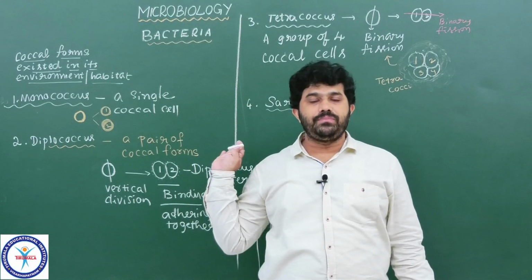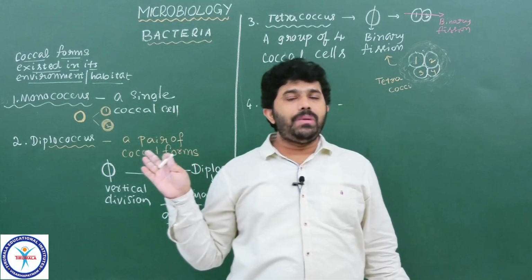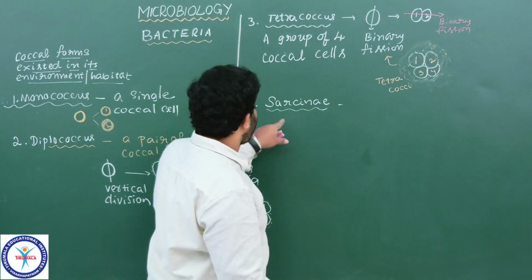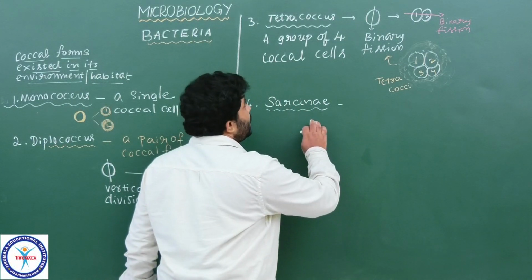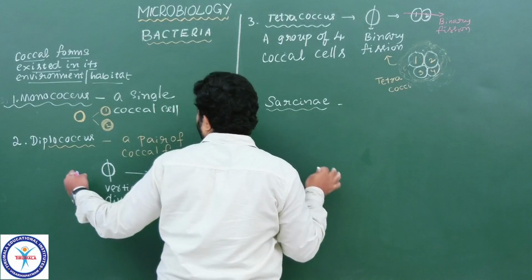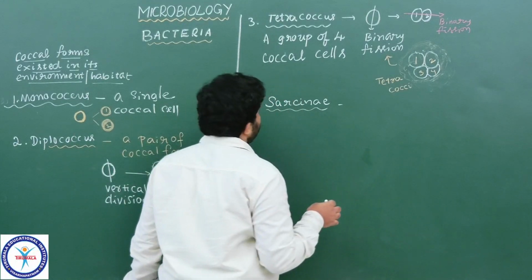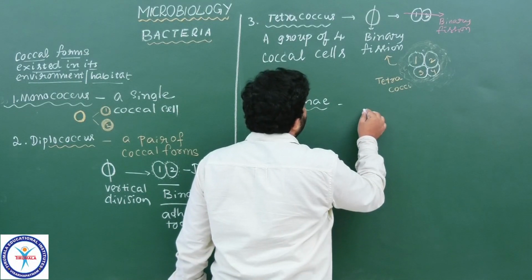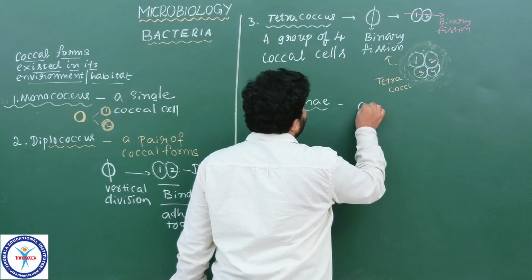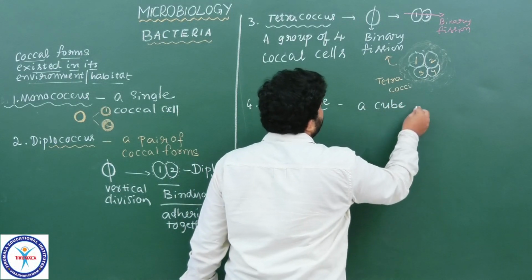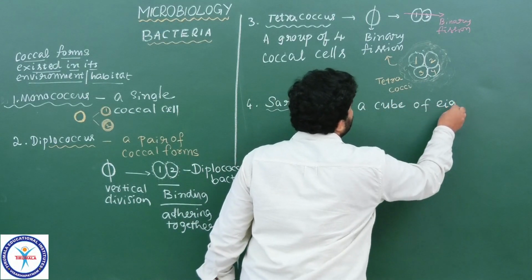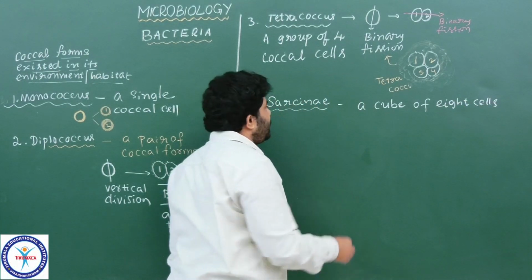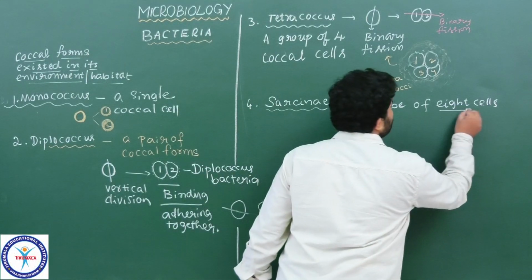It is also a very important question. It does not belong to bacilli, vibrios or spirillum. Sarcinae is a form, an existing or colonial form of bacteria like coccus. Sarcinae is a group, or a cube, of 8 cells. It appears to be a cube of 8 cells. Remember, it is very important. How many cells make a cube-like structure in Sarcina? 8 cells. Please remember.